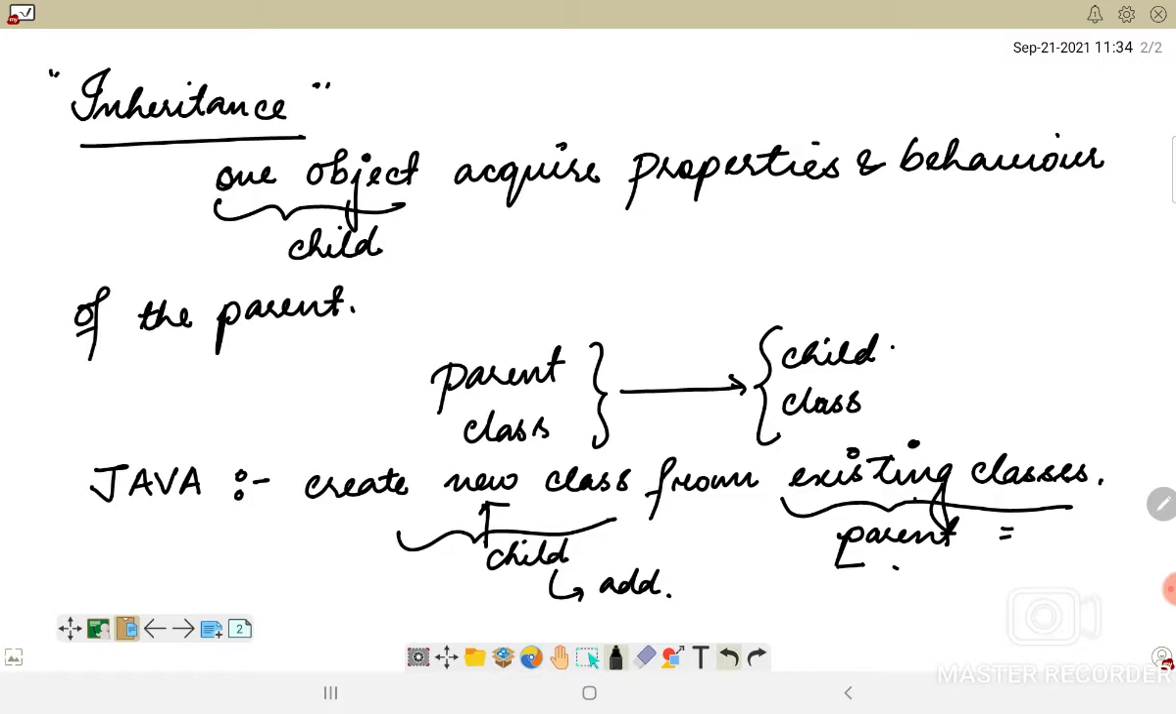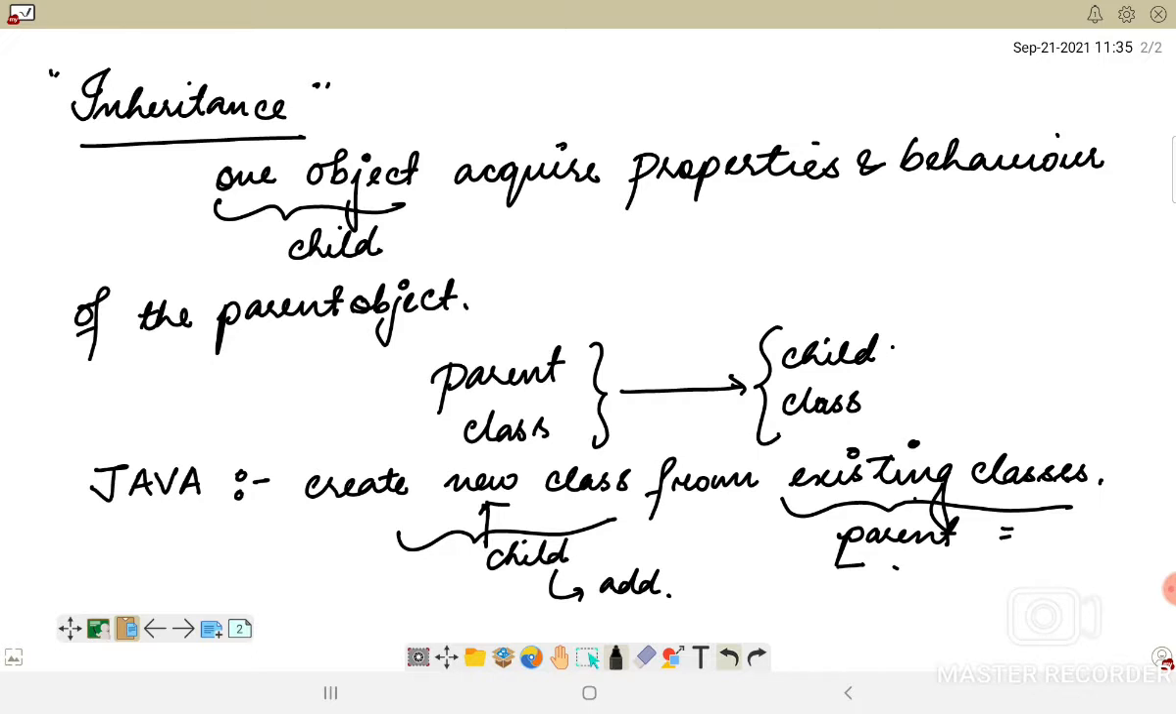We have already discussed that inheritance is inheriting the properties of the parent class into the child class. We can also consider inheritance as the procedure by which one object acquires all the properties and behaviors of the parent object. Here I forgot to mention the object: if we are considering two objects, it is object, and if we are considering a class, then we will consider it as a class.